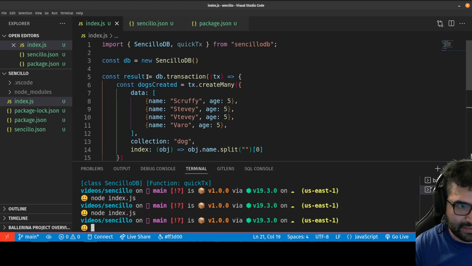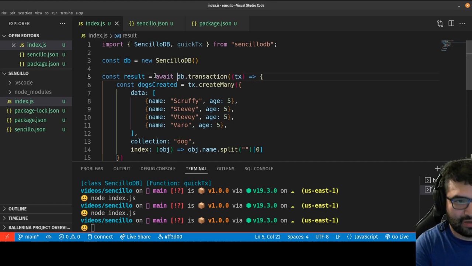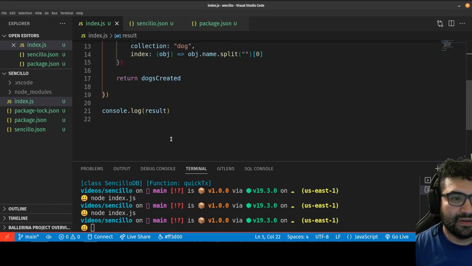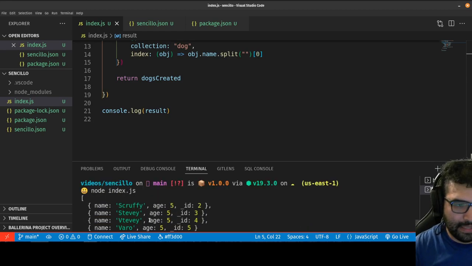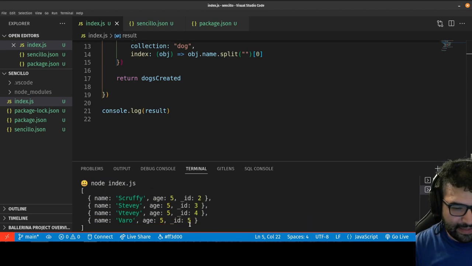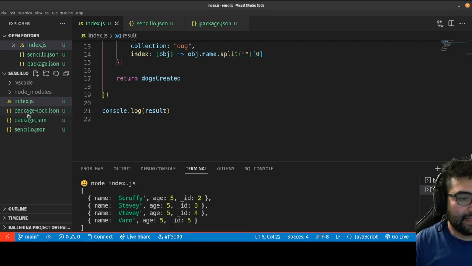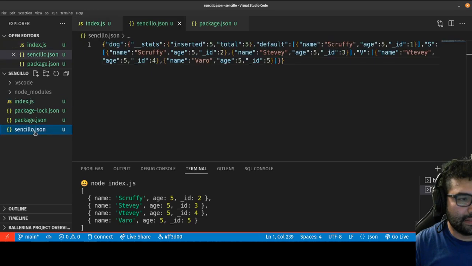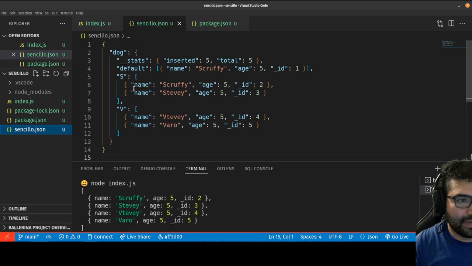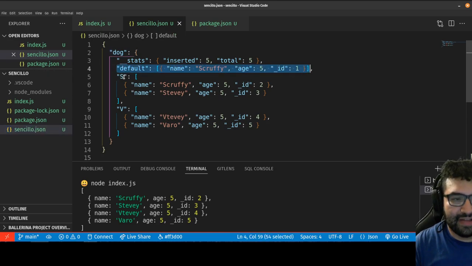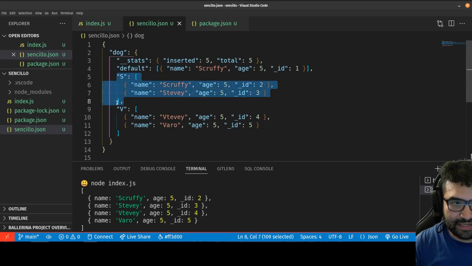Okay, and if I remember right, this is an asynchronous transaction, so I should probably await this. Okay. And you see, I added them, so I see the actual things that I just added. But now if I take a look over here at the Sencillo JSON, let's save. Okay, you see it organized them, they're not just all in the default index. I have dogs that are inside the S and the V index.